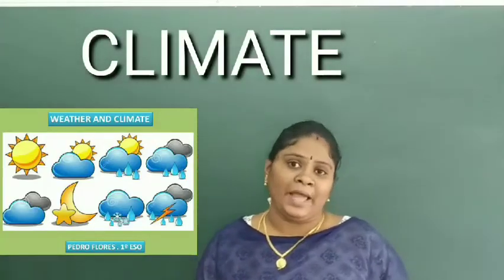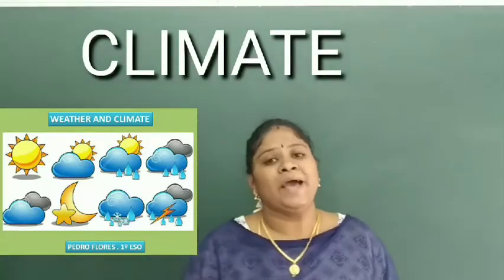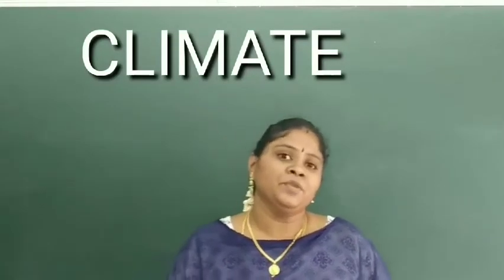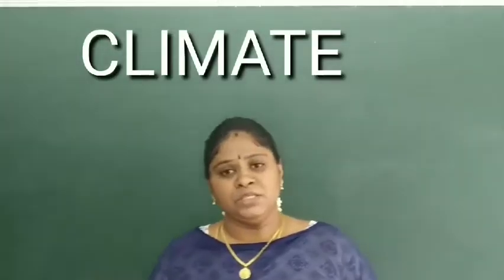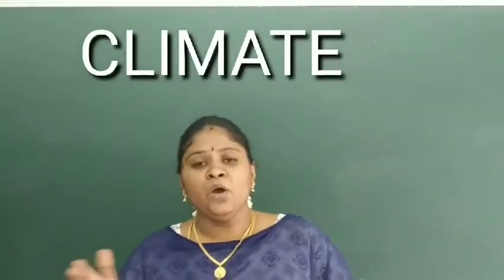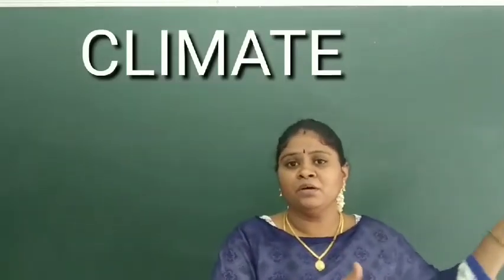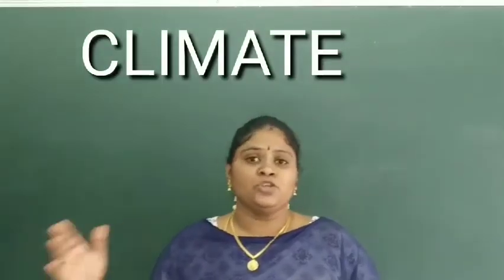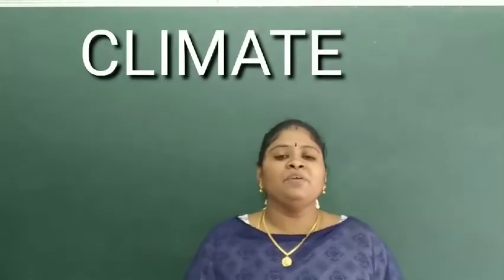Another thing which we have is the weather. How is weather different from climate? Weather is something which changes frequently. In the morning there can be heavy rain, or in the afternoon it can be so sunny that you become very tired.